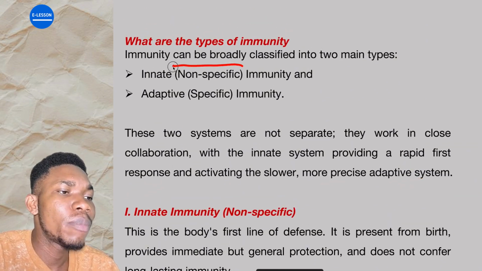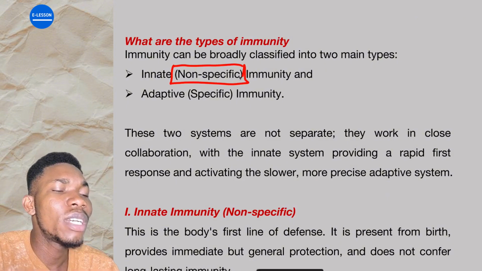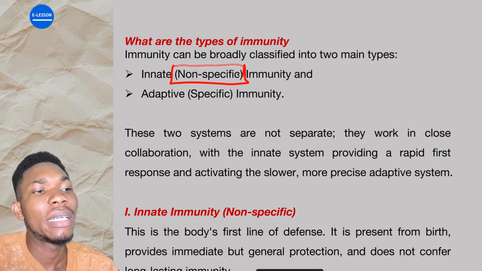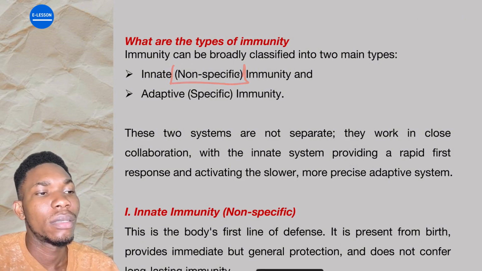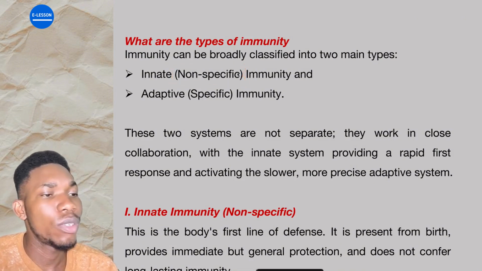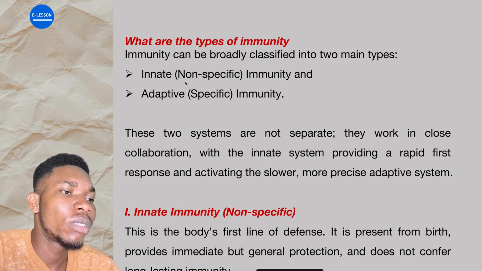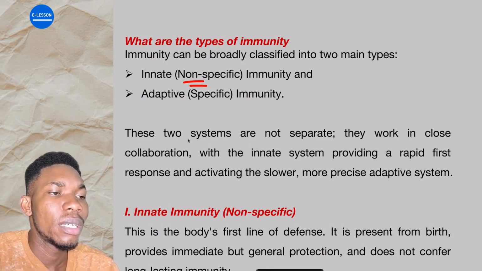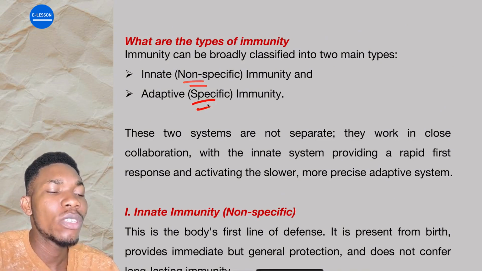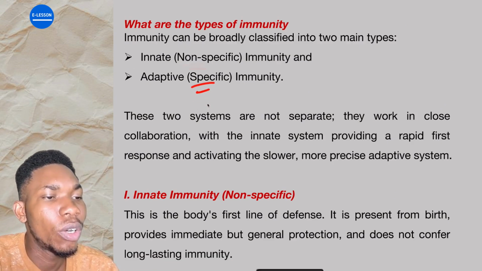It's not specific because it does not necessarily fight against a particular invader or foreign substance in your body. It fights against all. That is why we call it what? Non-specific. Are you getting it? While the specific one just fights against specific invaders in your body.